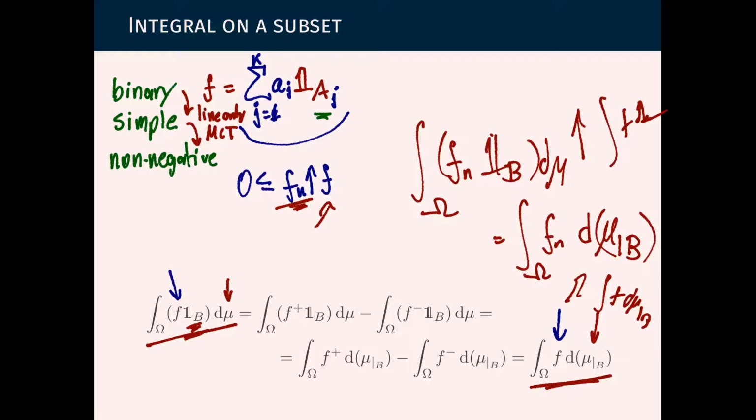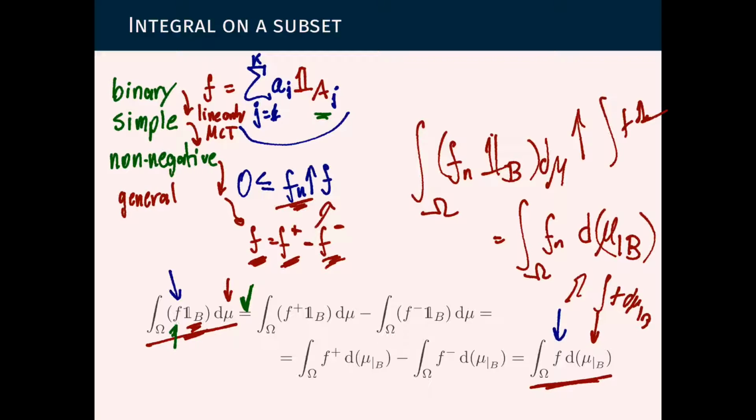And now the last step that is still missing is how do we go from non-negative to general functions? Well, then we do the usual trick. We separate f into a positive part minus a negative part. When we do that, we see what happens when we multiply f by a function that takes value 0 and 1. Well, we can just multiply each of these two by the same function. And this is what is being done here.